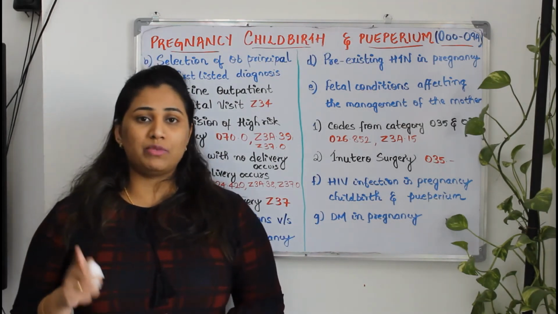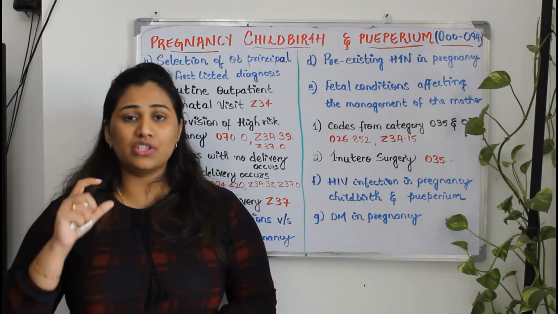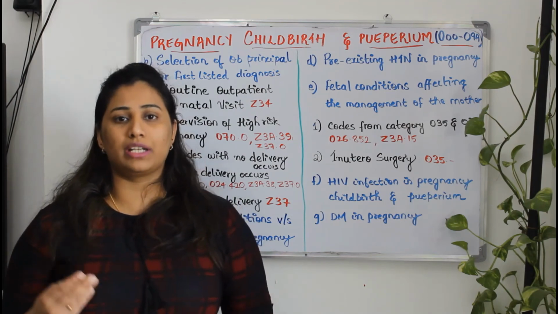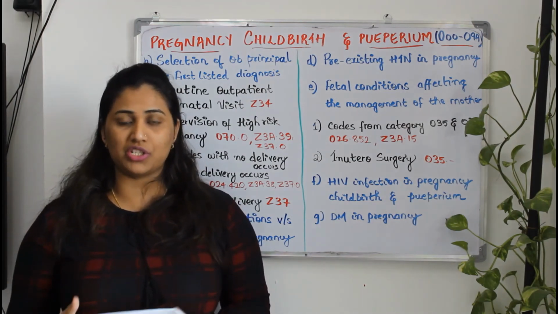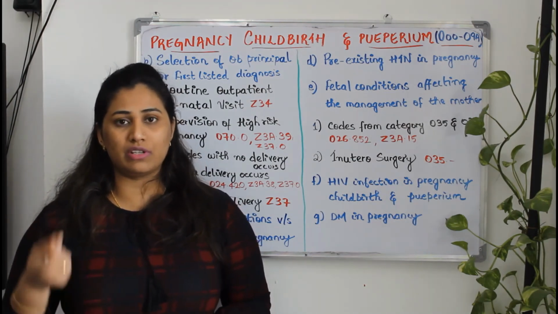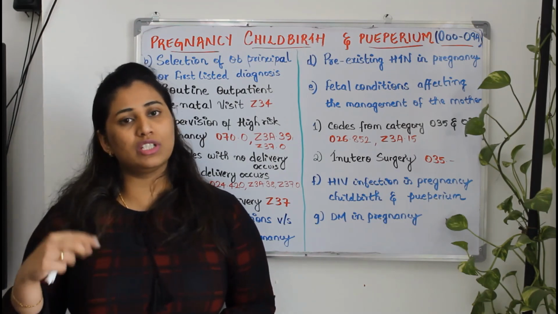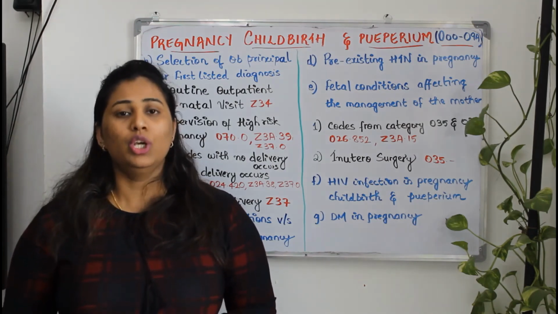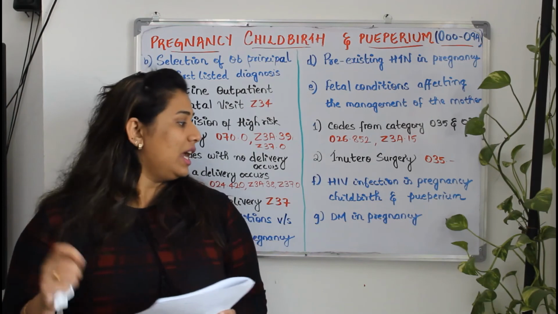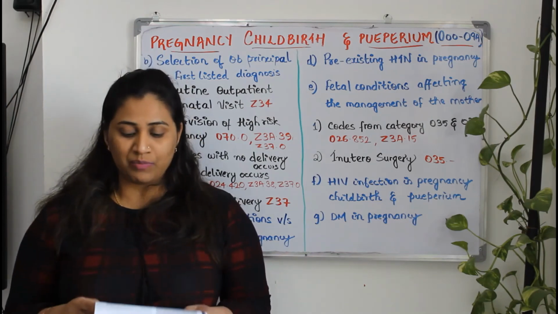The next one is HIV infection in pregnancy, childbirth and puerperium. In the very first chapter, Vidya has clearly mentioned the pregnancy and HIV related complications. Those who have not gone through the chapter, I'll put the link in the description box, just go back and have a look at that chapter. You will understand in detail, and now I'll give you an example.